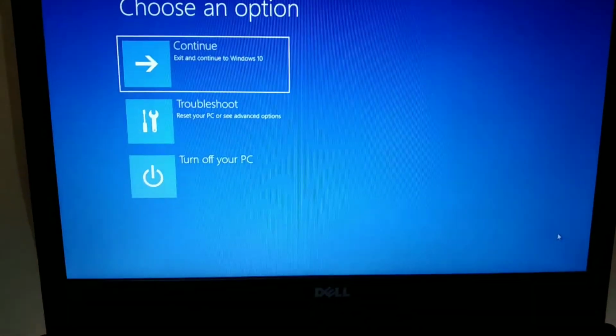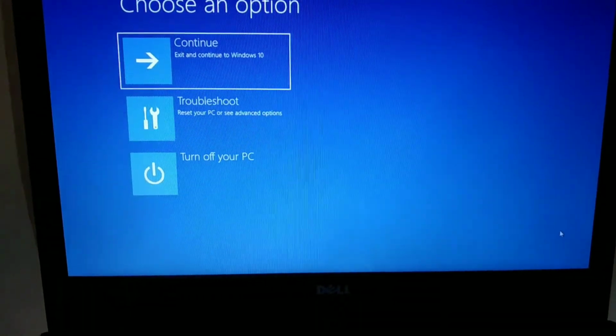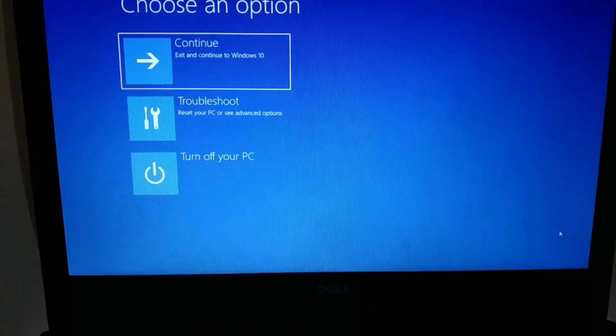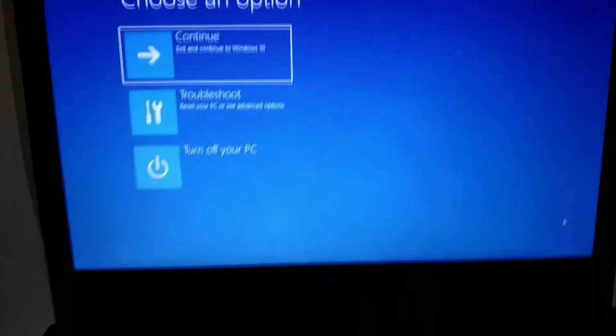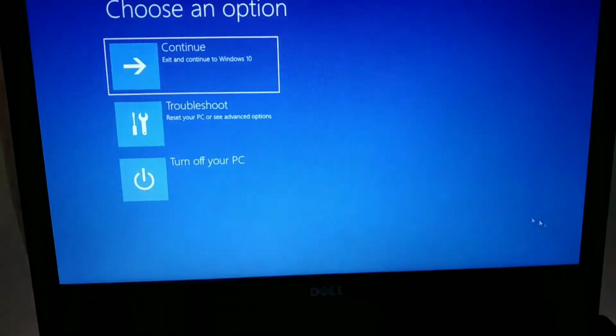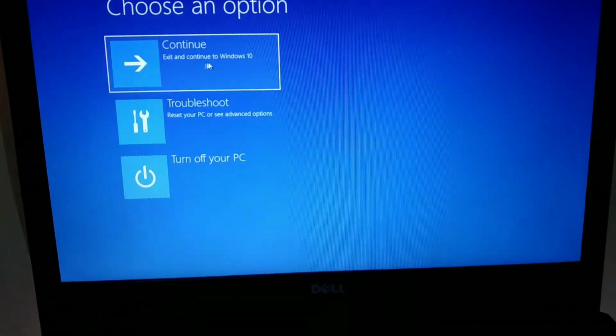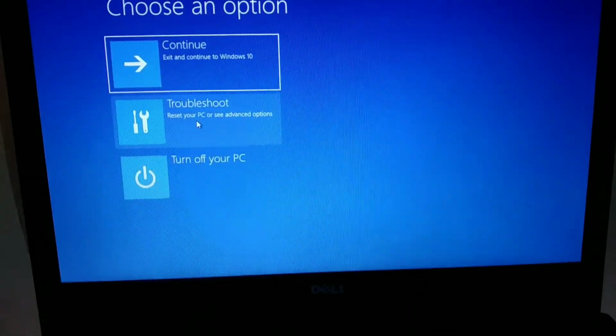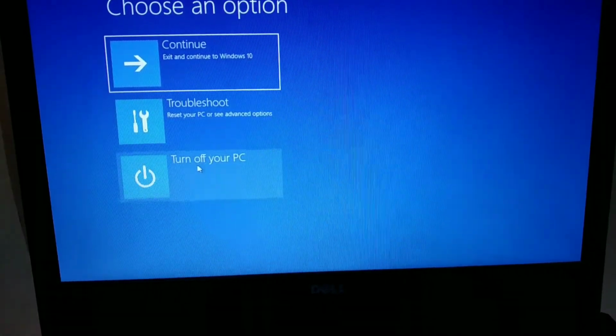Just wait. Actually, it does not take a lot of time, but sometimes if your computer is very slow, it will take a lot of time. Now see, when you press the shift and the restart button, you will come to an interface like this. You will get 3 options. Choose an option: continue, that is exit and continue to Windows 10. The second is troubleshoot, reset your PC, or see advanced options. And the third option is turn off your PC.